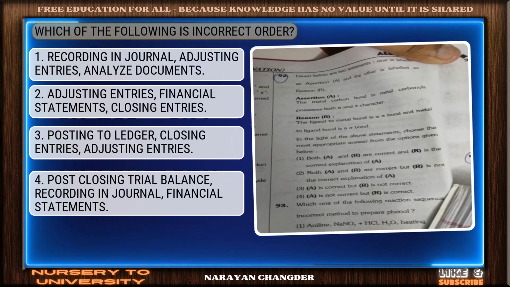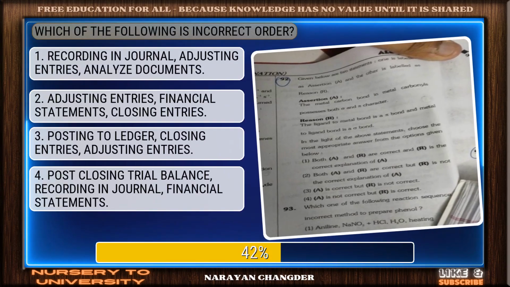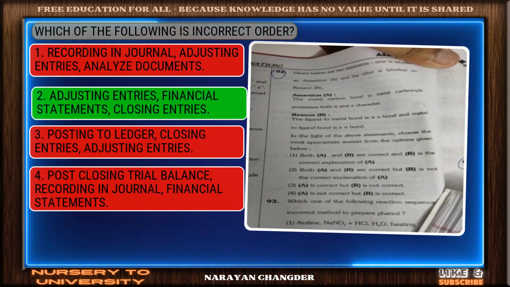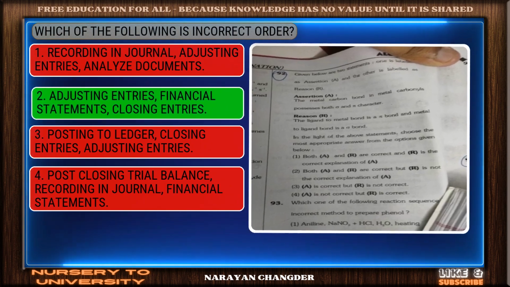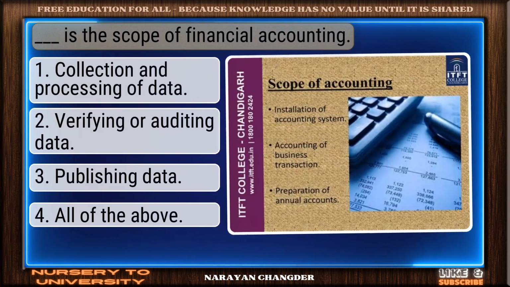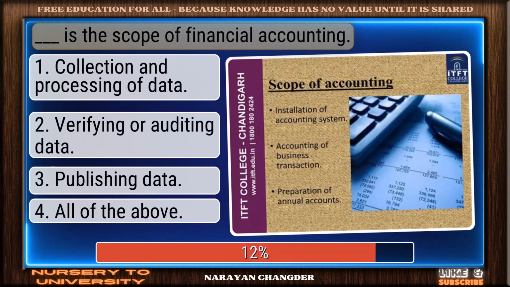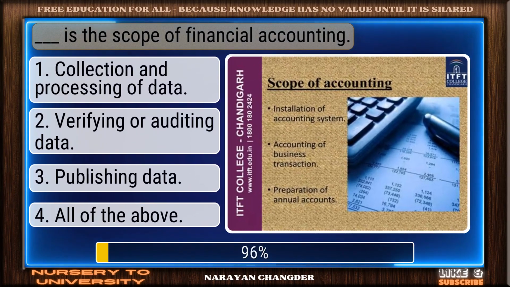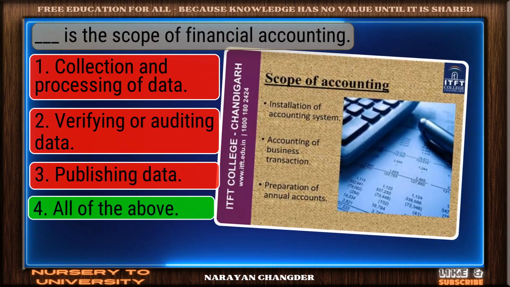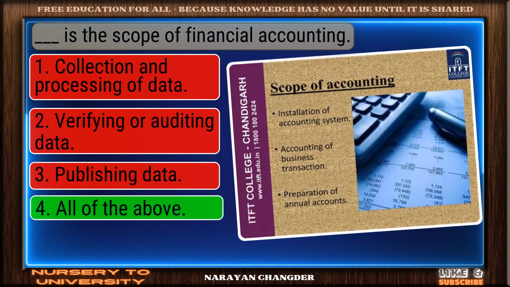Which of the following is incorrect order? Bravo. Adjusting entries, financial statements, closing entries is the answer. Dash is the scope of financial accounting. Clear logic. Your choice, all of the above, is sound and 100% true.